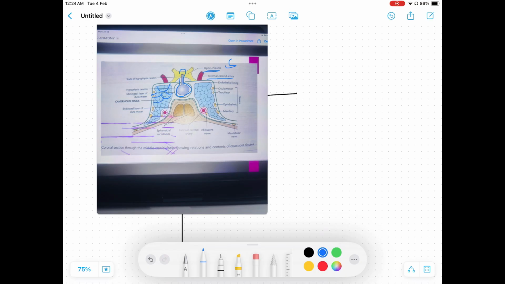Students, as you can see, this cave-like structure, cavernous basically means cave, this is the cavernous sinus. And you can appreciate the nerves here: oculomotor nerve, trochlear nerve, ophthalmic nerve, maxillary nerve. This red color structure is the internal carotid artery. This yellow color structure is the abducent nerve. And here comes the mandibular nerve. And these two big spaces are the sphenoidal air sinuses.